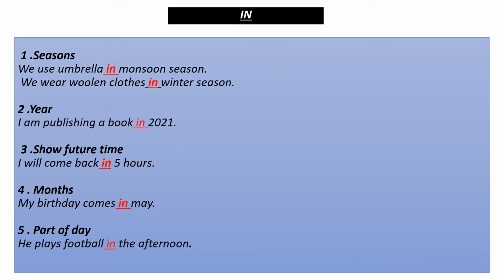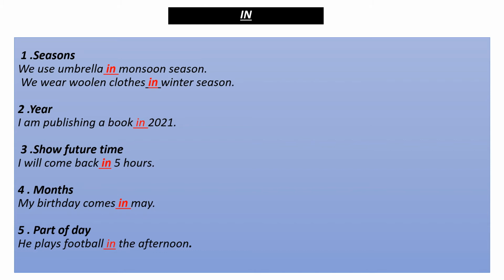Dear learners, preposition in is used before the name of the seasons. For example, we use umbrella in monsoon season. Here, preposition in is used before the name of monsoon season. We wear woolen cloth in winter season. Here you can see that preposition in is used before the name of winter season.